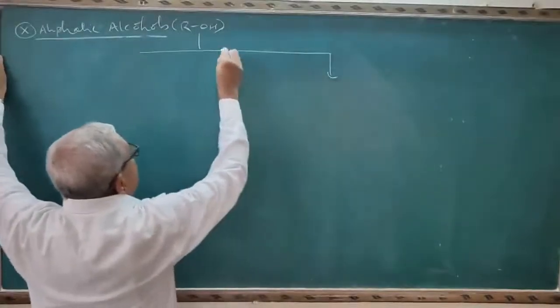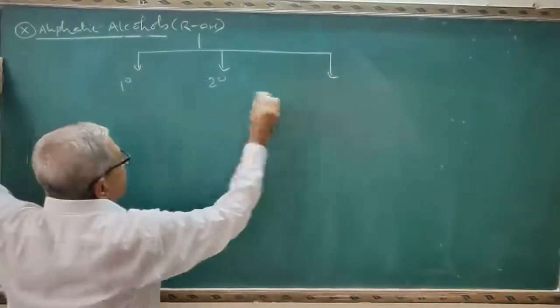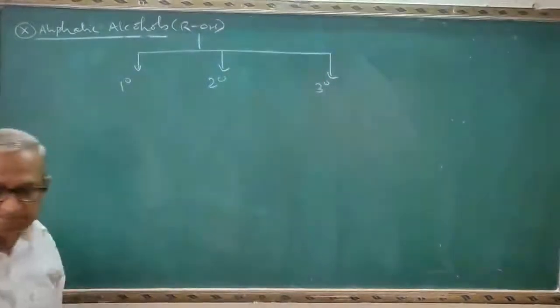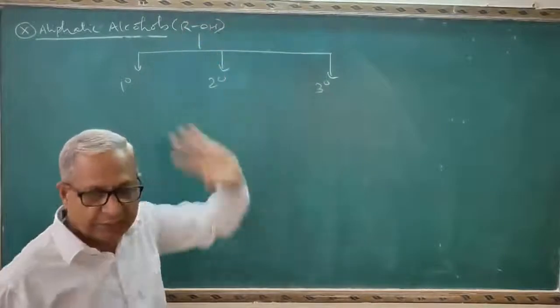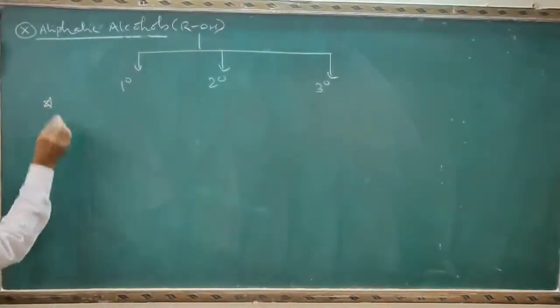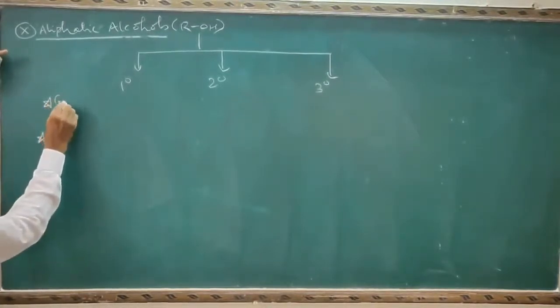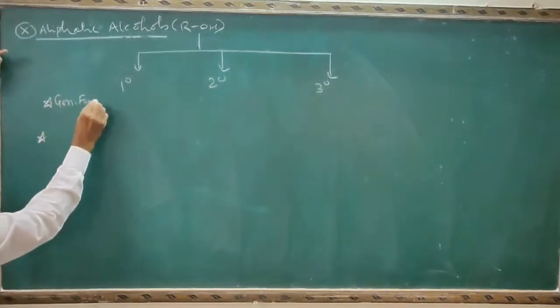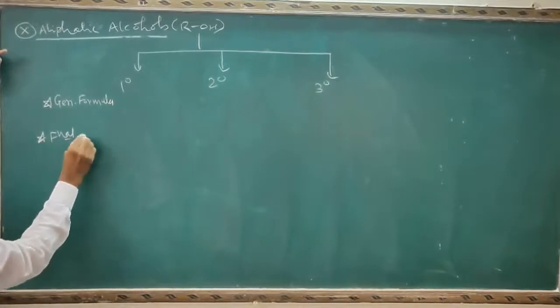Aliphatic alcohols are again classified into 3 types: primary, secondary, tertiary. Primary alcohols, secondary alcohols, tertiary alcohols. Now see the 2 important questions here. The first question is the general formula. The second question is the functional group.